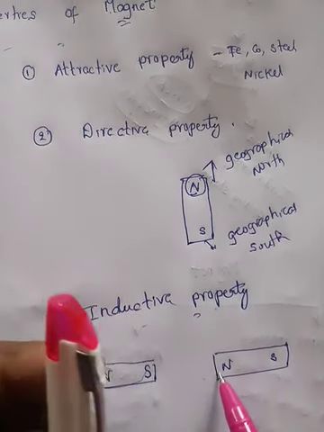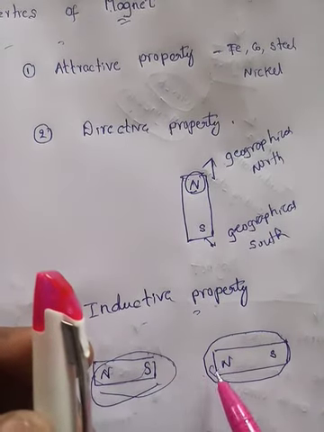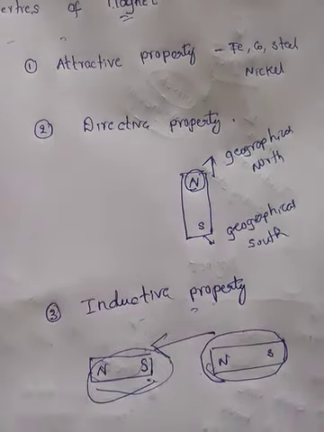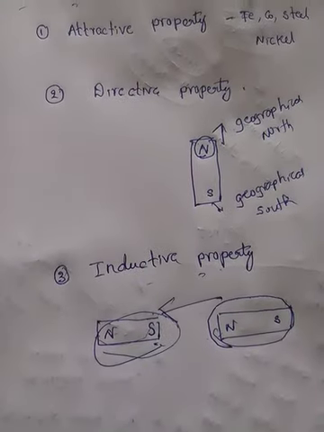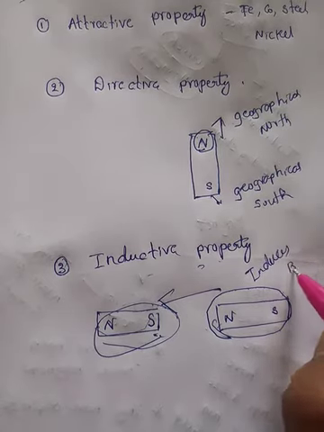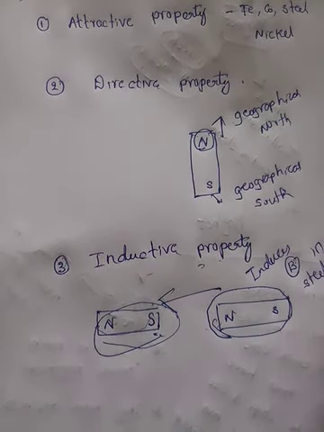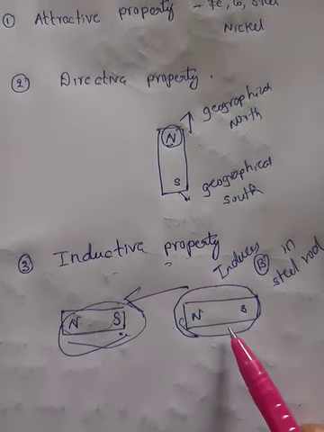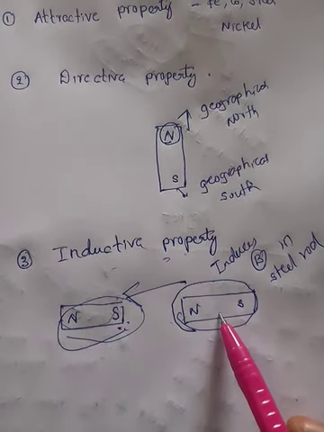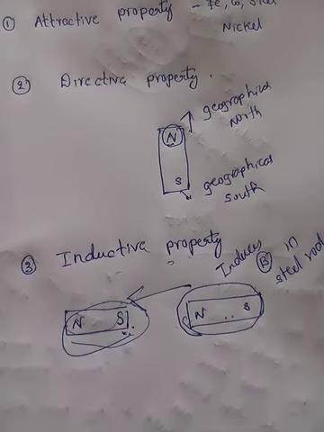Before that, this was only a bar magnet and this was a steel rod. Now after bringing this magnet towards the steel rod, it induces magnetism in the steel rod, right? So we can induce magnetism in another substance by bringing a magnet towards it. So this property is called the inductive property.